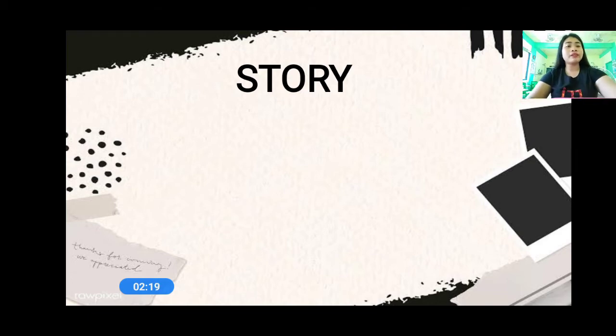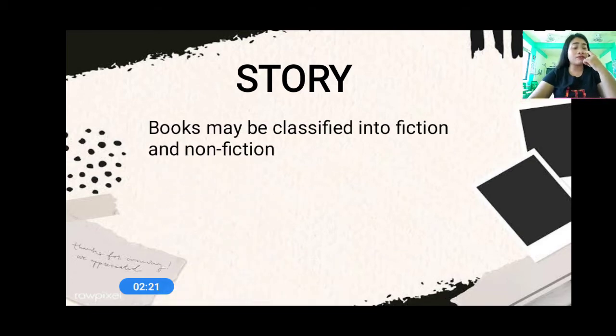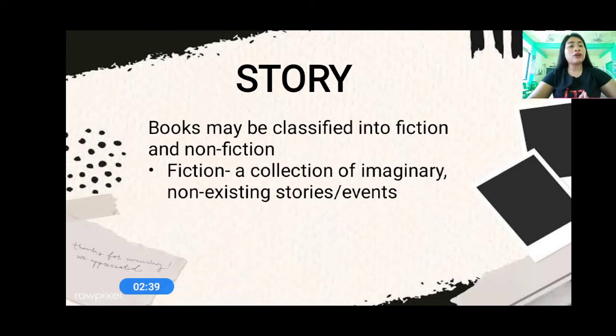So everyone, books may be classified into fiction and non-fiction. Books can be classified into what? Fiction and non-fiction. Now, I want you to know what is fiction and what is non-fiction. When we say fiction, a collection of imaginary, non-existing stories or events.